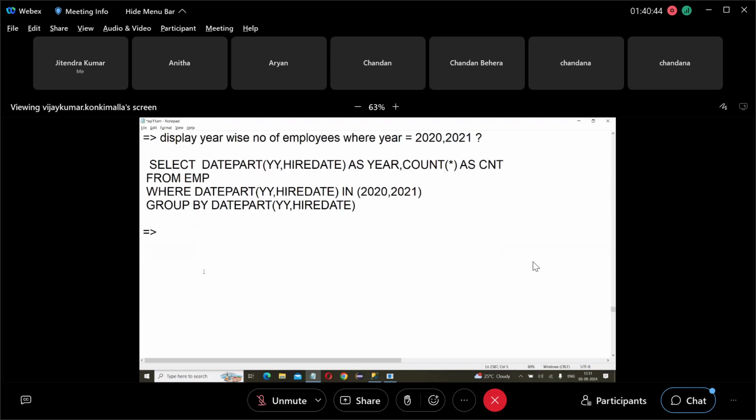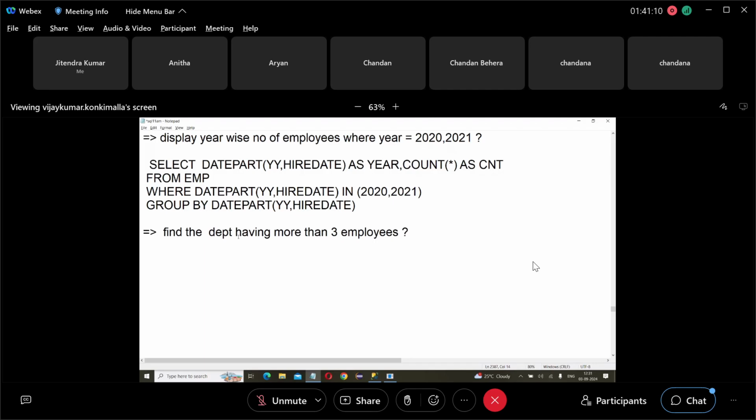Now, for example, suppose I ask to display departments having more than 3 employees. I want to find the departments having more than 3 employees.